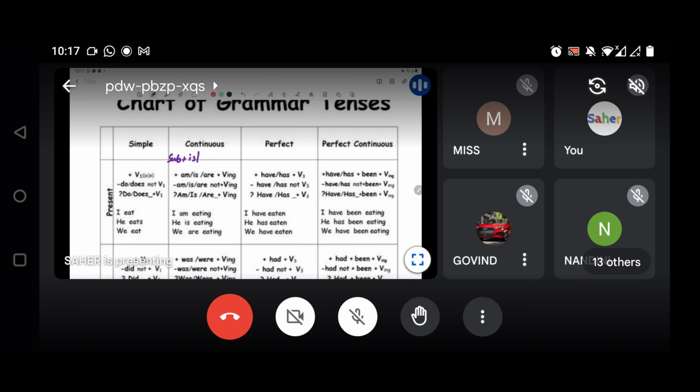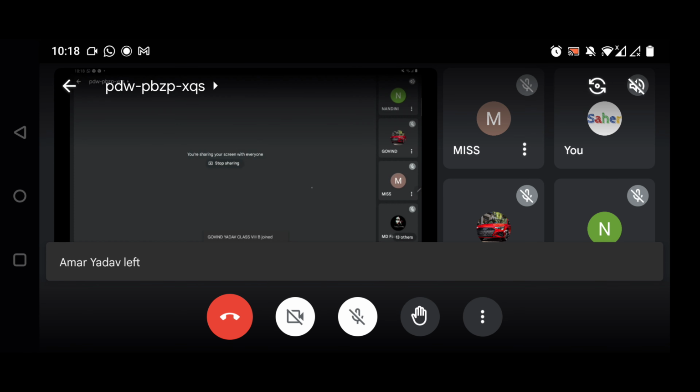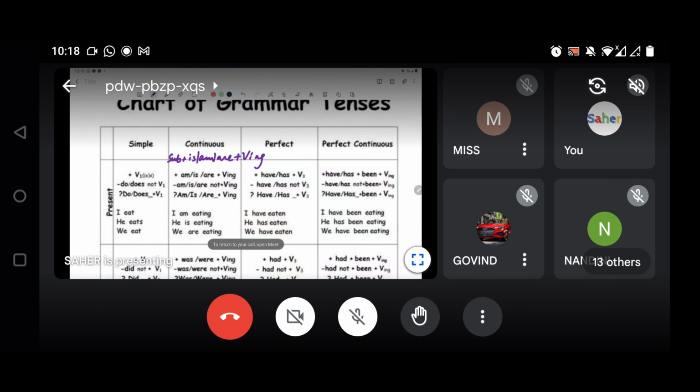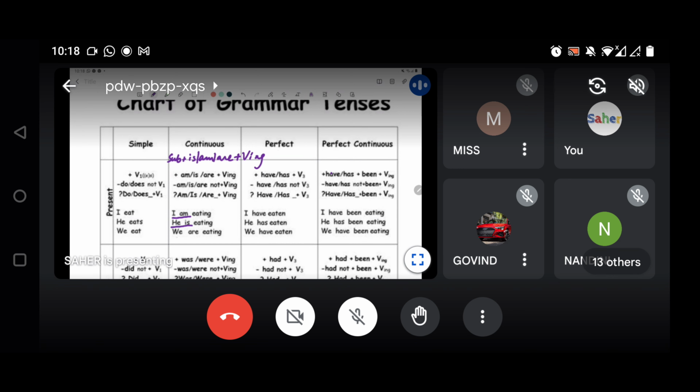We are going to use the verb ing form of the verb along with the sentence. So it makes the sentence like I am eating, he is eating, we are eating. So we know where to put is, am and are.